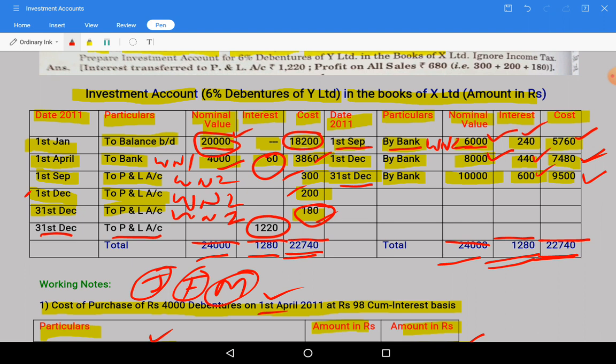So 20,400 minus 8,000, 6,000, total 14,000 already sold out of 24,000. How much remains? 10,000. On this 10,000 we will get 12 months interest, that is 6%.